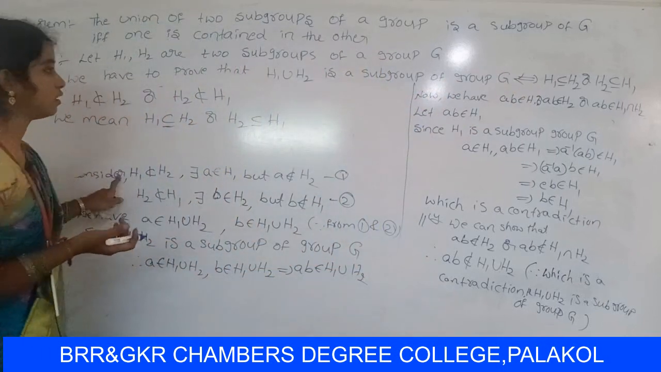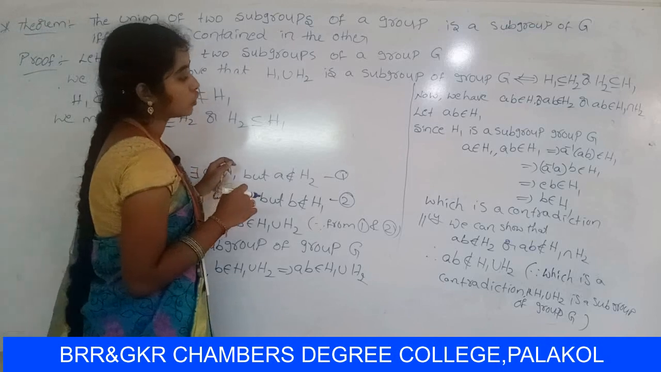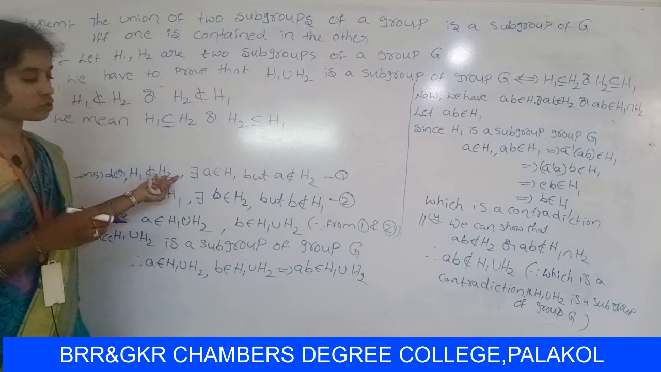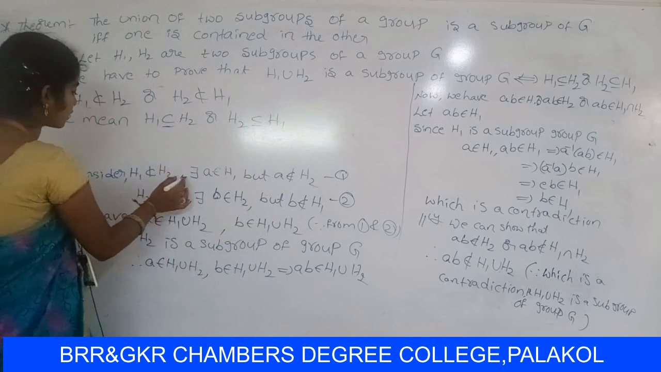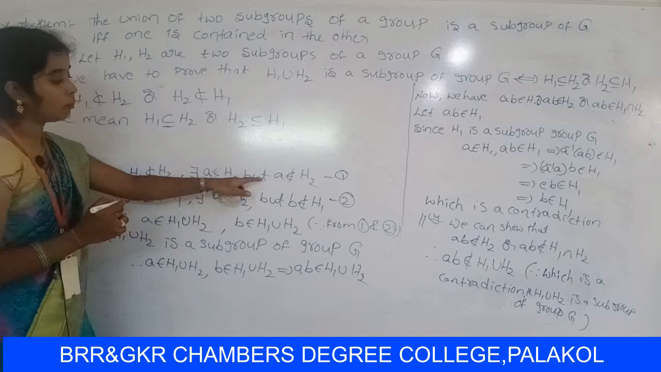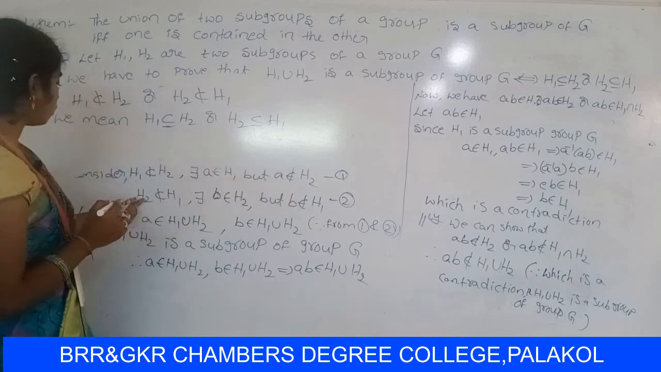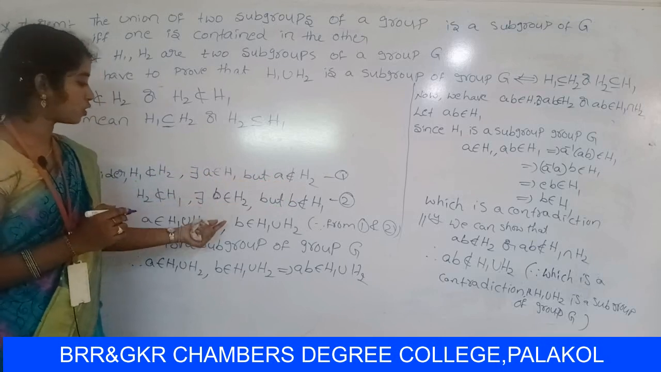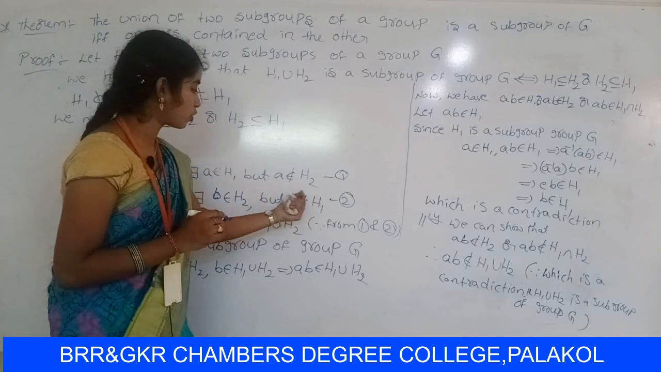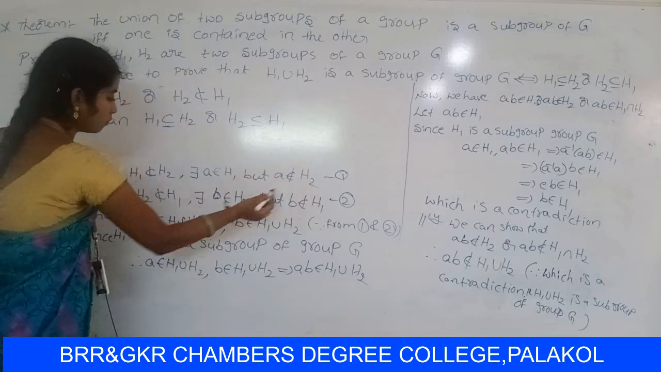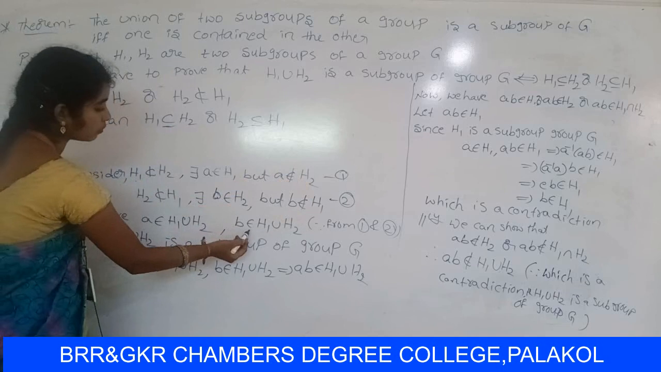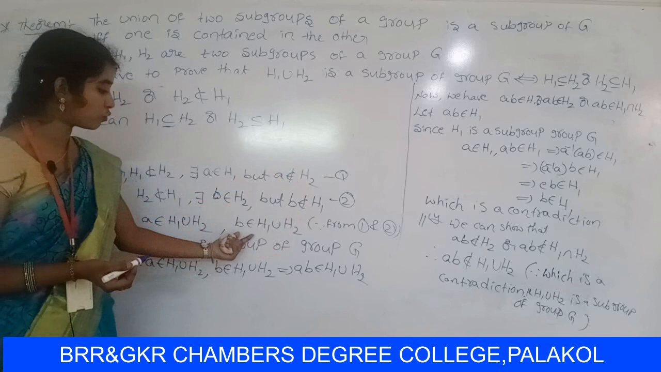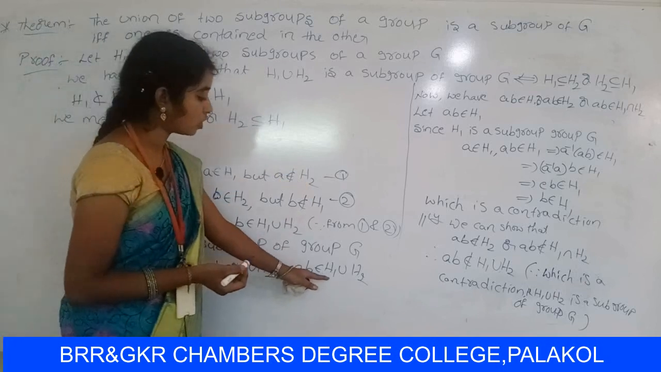So let us suppose that H1 does not contain H2 or H2 does not contain H1. Consider H1 does not contain H2. So we can write it as there exists A belongs to H1 but A does not belong to H2. Similarly, H2 does not contain H1, so there exists B belongs to H2 but B does not belong to H1. So from 1 and 2, A belongs to H1 union H2, B belongs to H1 union H2. Already you know that H1 union H2 is a subgroup of group Z. By closure property, AB belongs to H1 union H2.